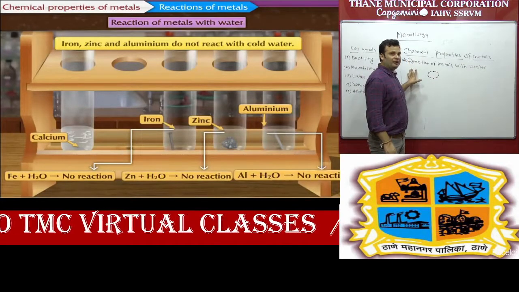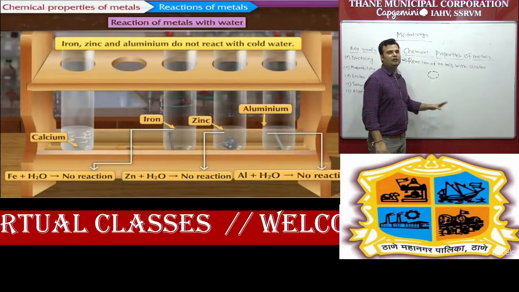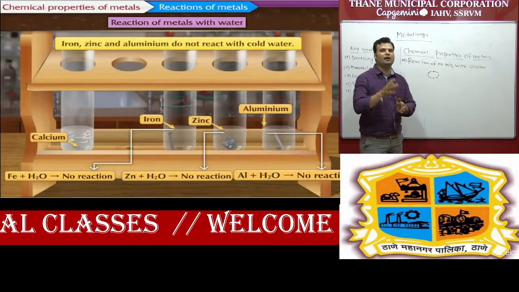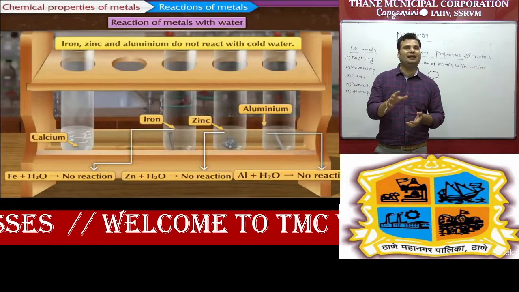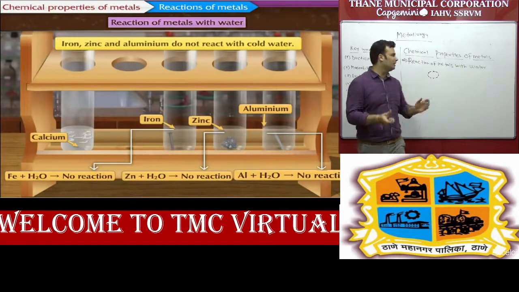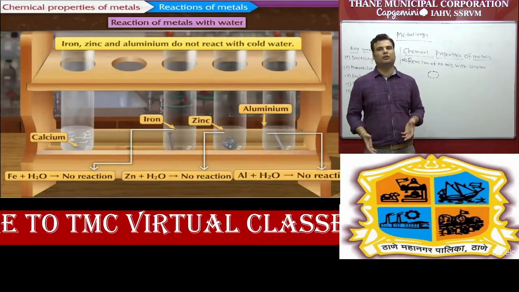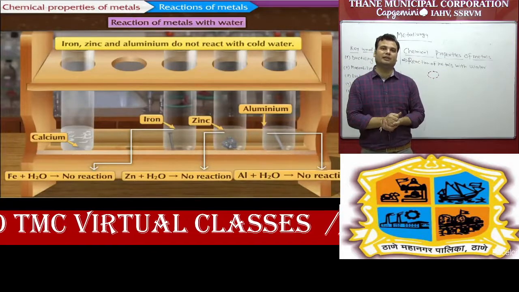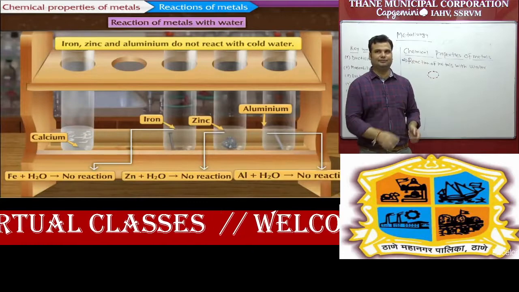When these four metals, calcium, zinc, iron and aluminum, react with cold water, only calcium can react with cold water, and it releases a very small amount of hydrogen gas. The hydrogen gas bubbles stick on the surface of calcium, and then calcium will float on the water. So they will ask for one scientific reason why calcium floats on the water, and you have to write this reason.